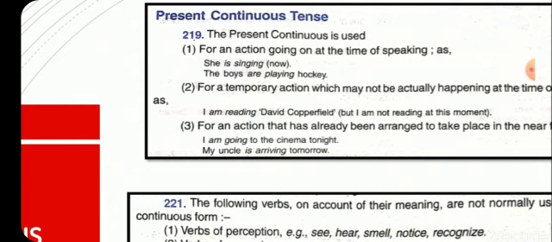Example, she is singing now, means just at the time of speaking she is singing. Another, the boys are playing hockey. In this also the action is going on.